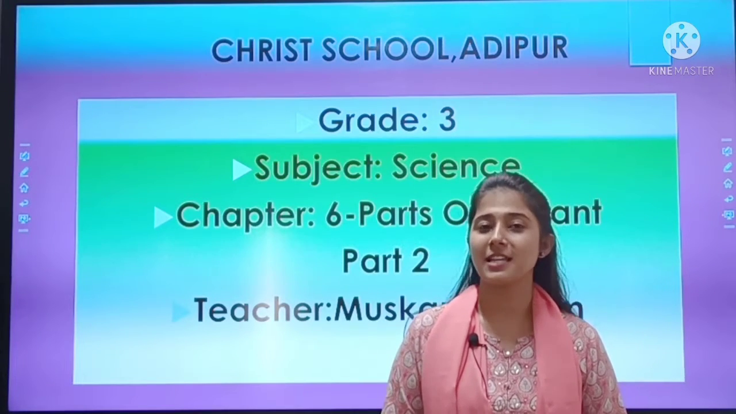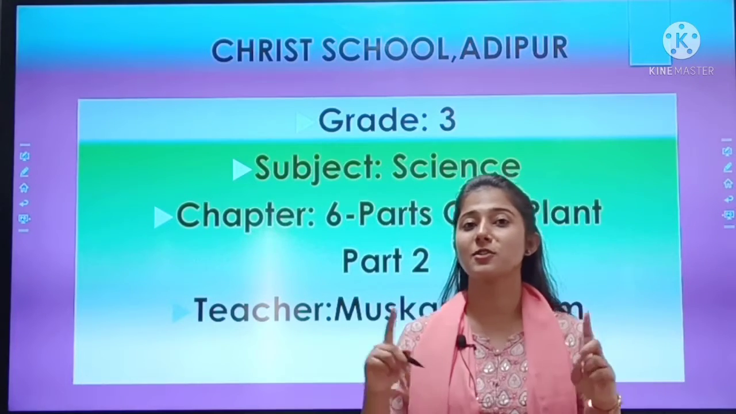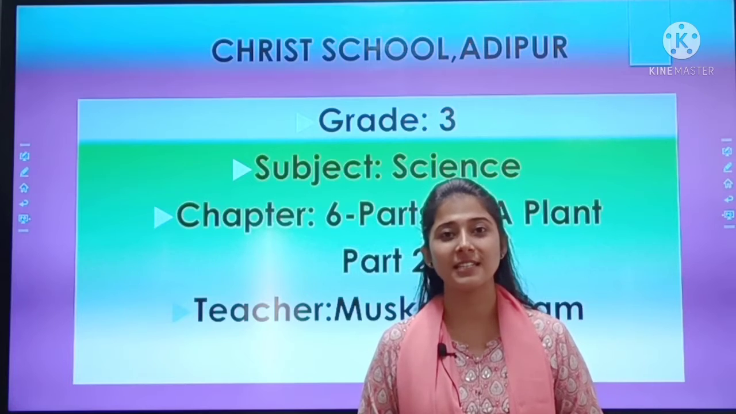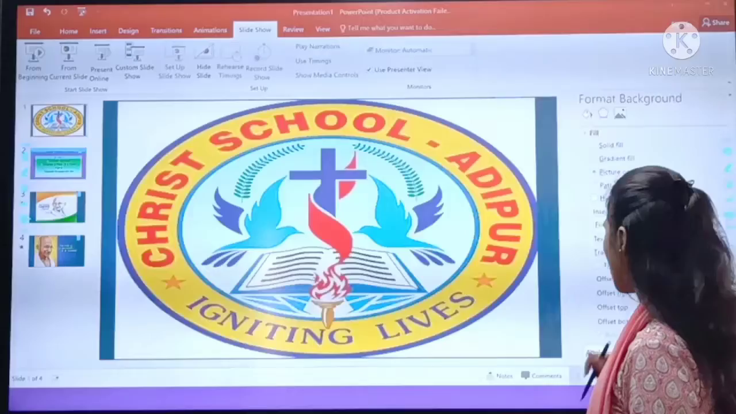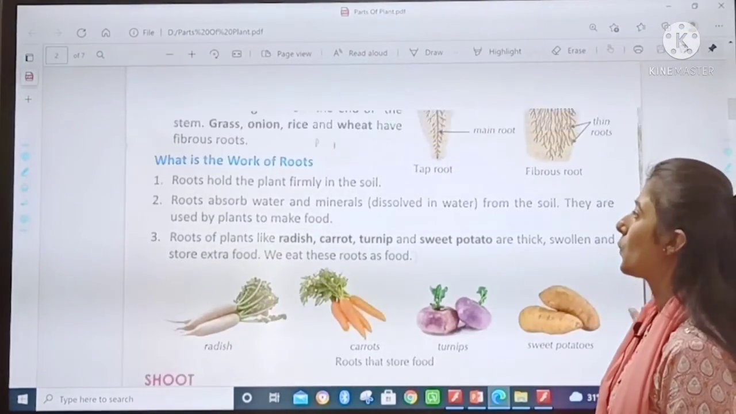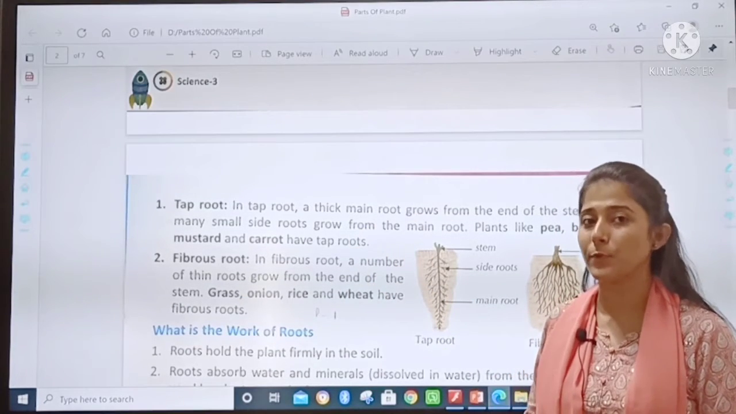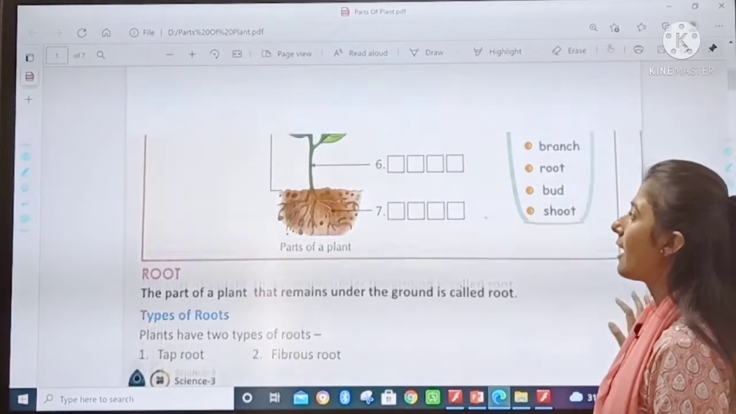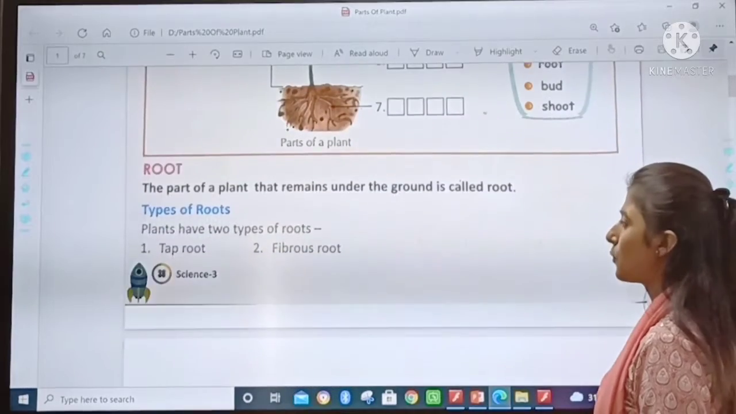We had started with our new chapter 6, parts of a plant. I hope you all remember what we have studied in parts of plant. So children, take out your textbook. See, in the last video lesson, I have taught you about the types of the root, taproot and fibrous root. And I hope you have labeled this diagram, right? So let us move further.